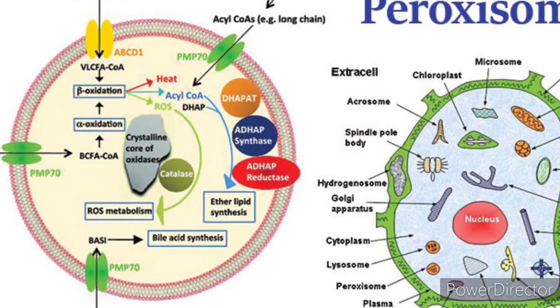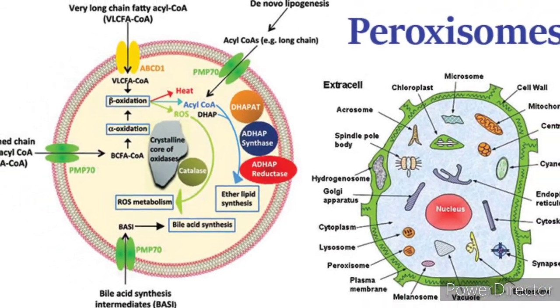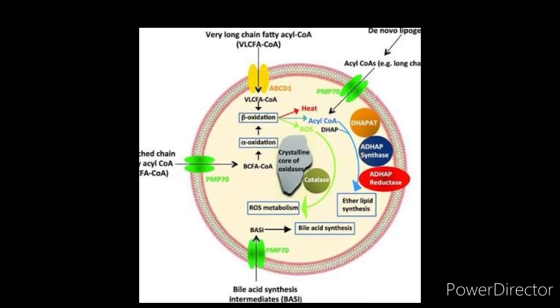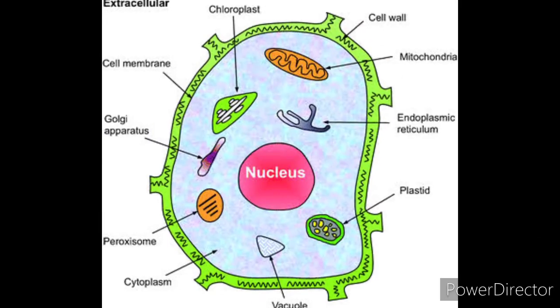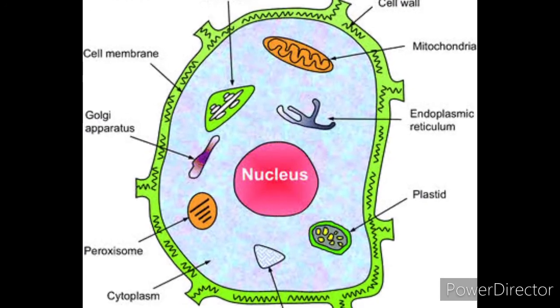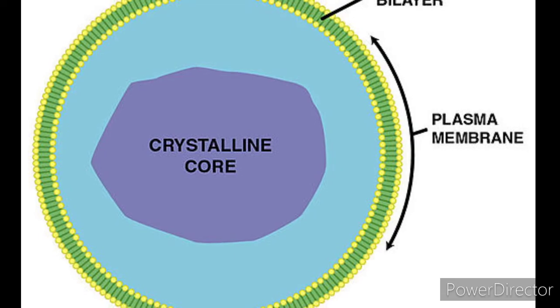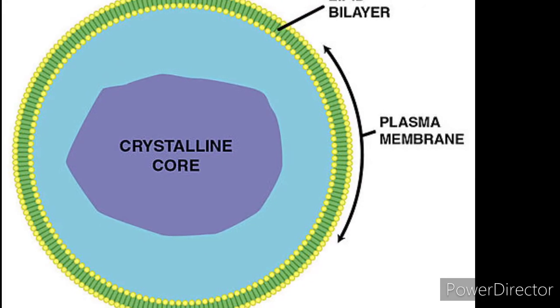Next is the peroxisome. A peroxisome is a membrane-bound organelle, formerly known as a microbody, found in the cytoplasm of virtually all eukaryotic cells. Peroxisomes are oxidative organelles. Frequently, molecular oxygen serves as a co-substrate from which hydrogen peroxide is then formed.